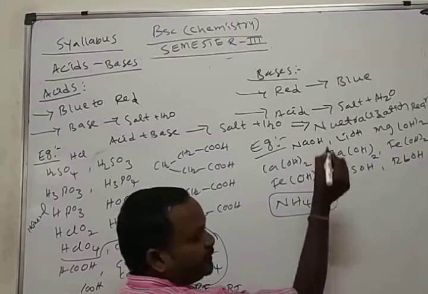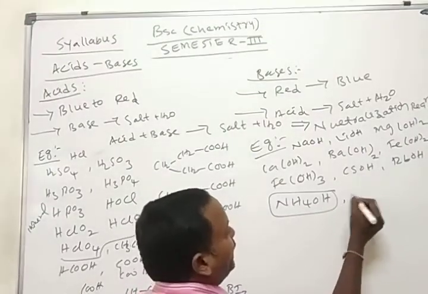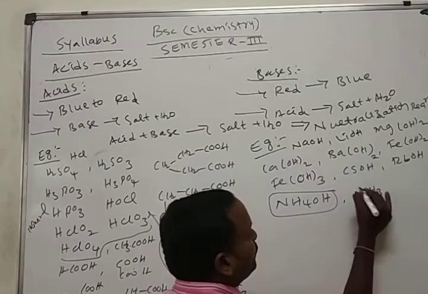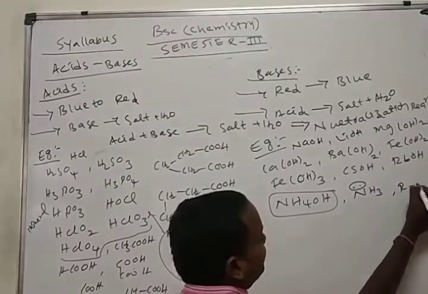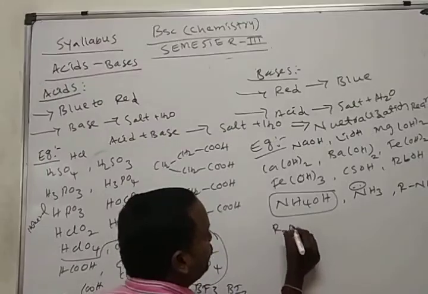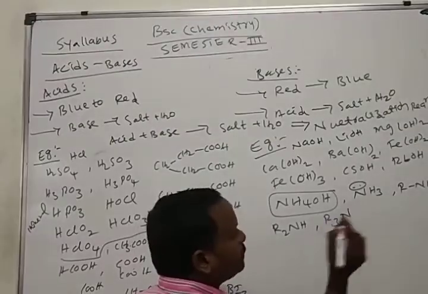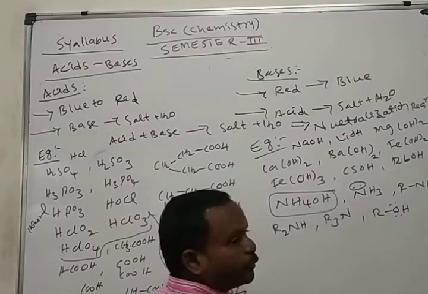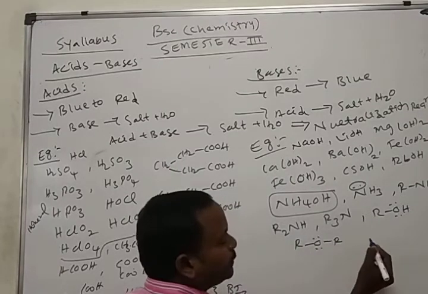Ammonium hydroxide is also a weak base. This is in continuation weak or strong. Along with this, ammonia also has a lone pair of electrons; this is also one type of base. Amines: RNH2 primary amine, R2NH, R3N are also bases. Alcohols have lone pairs of electrons, also bases. ROR ethers are also bases.